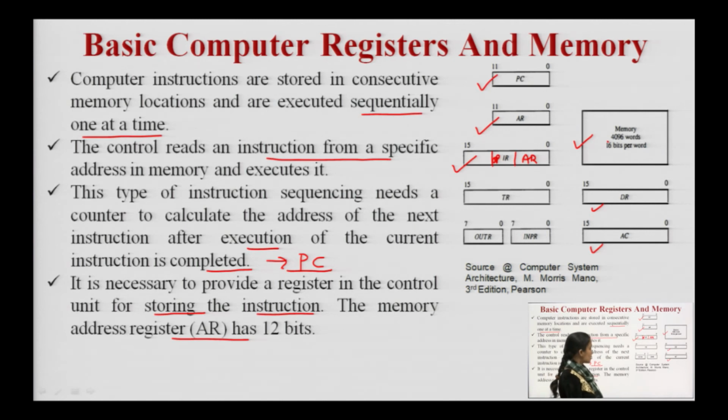So, these 16 bit registers are IR, TR, DR and AC. Then for getting the input and for storing the output, we have the input register denoted by INPR, and OUTR is my output register, each of which can store 8 bit.